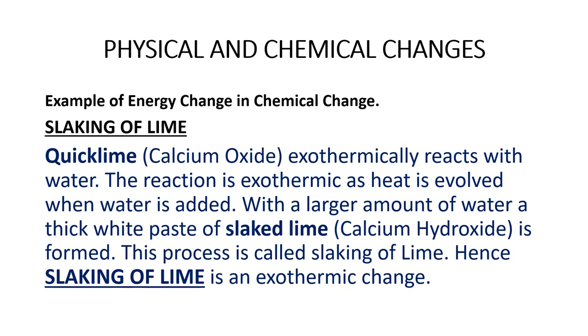Now we will take another example to show energy change in a chemical change, slaking of lime. Quicklime is calcium oxide. Quicklime exothermically reacts with water. The reaction is exothermic as heat is evolved when water is added. With a larger amount of water, a thick white paste of slaked lime is formed. Slaked lime is calcium hydroxide. This process is called slaking of lime. Hence, slaking of lime is also an example of exothermic change.